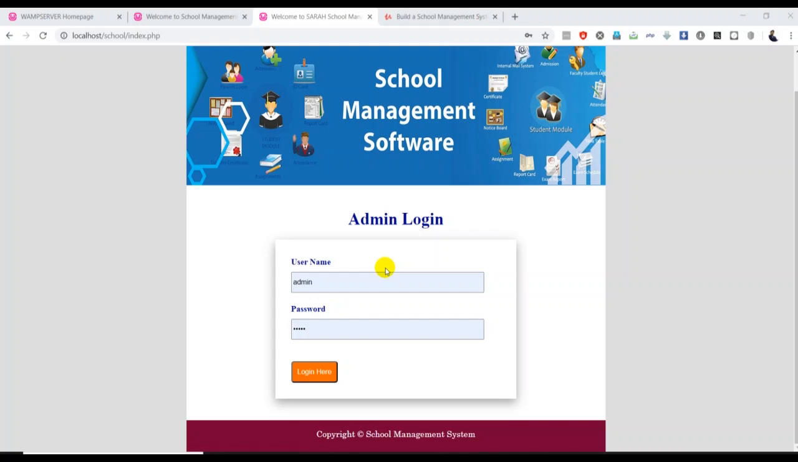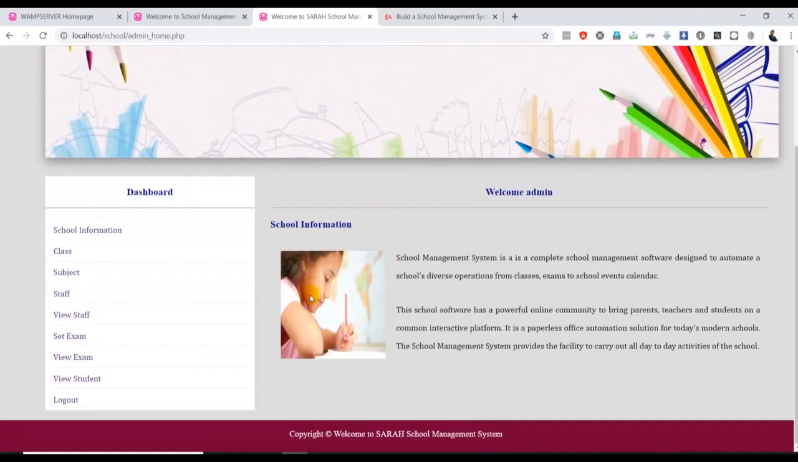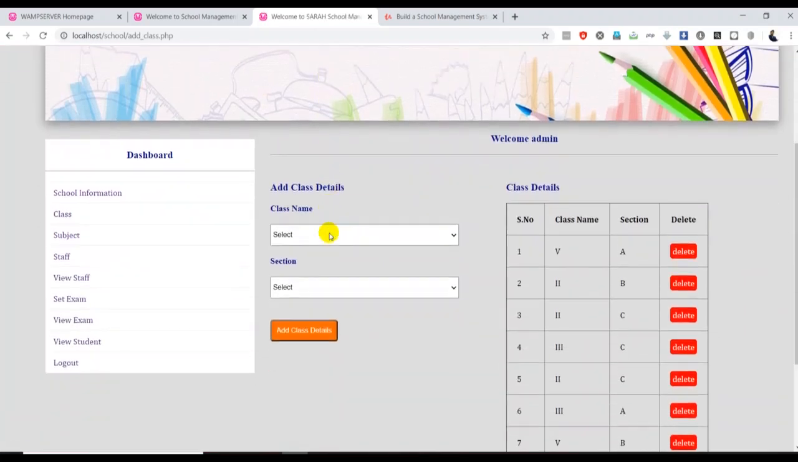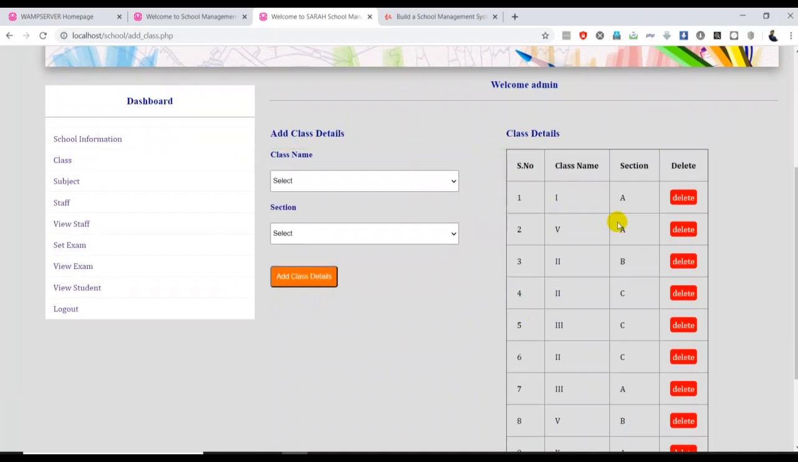This course has many features and many modules. Let me log in to the admin section. I'm entering the admin username and password. If I click login, I can log into the admin home. In the admin home, I have divided things into many sections. On the left side, you can see the dashboard, the school information, and class. The admin can add classes. You can put class 1 or a class section. If I click add class, you can add the class sections.